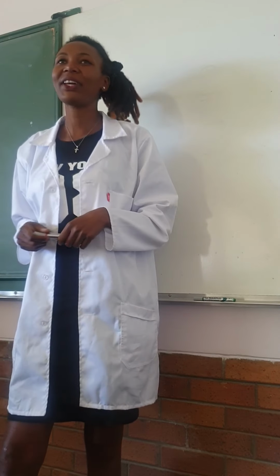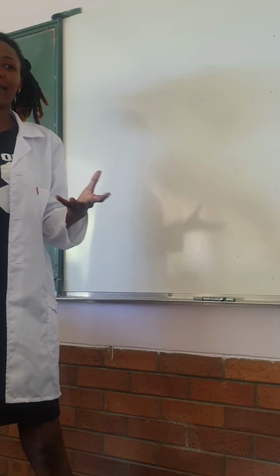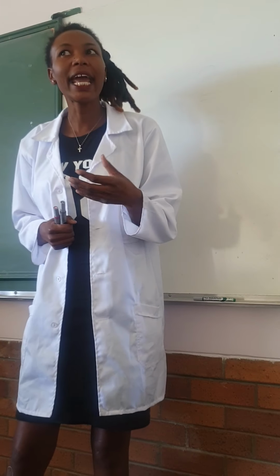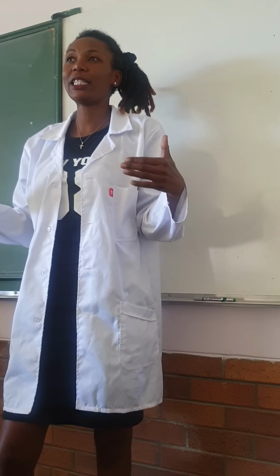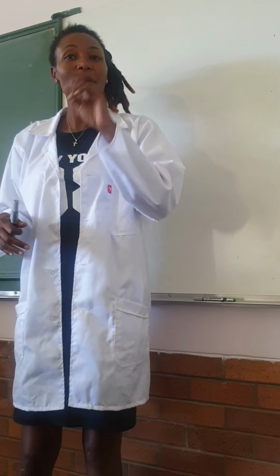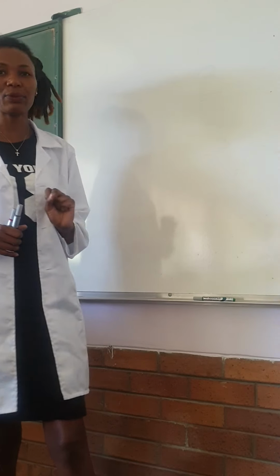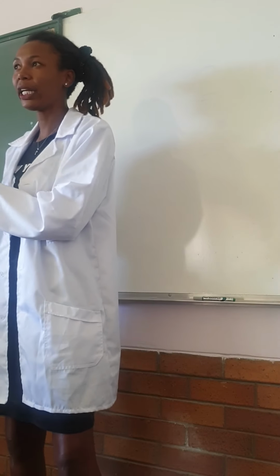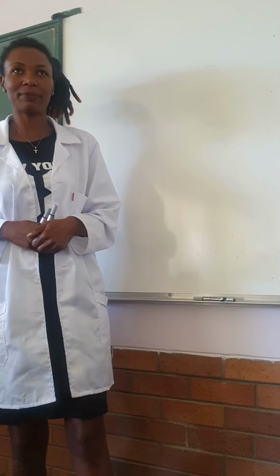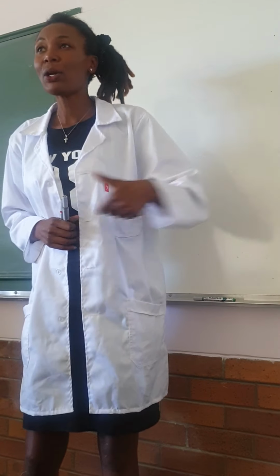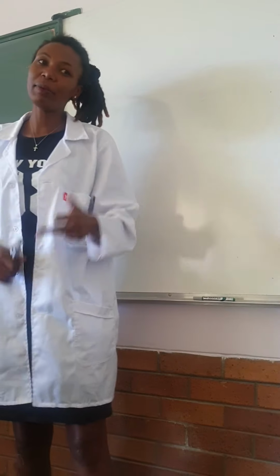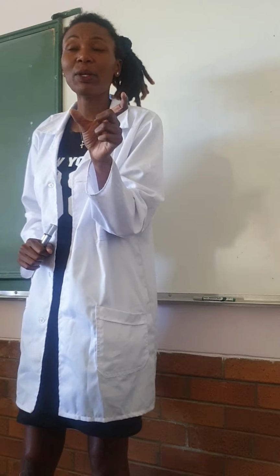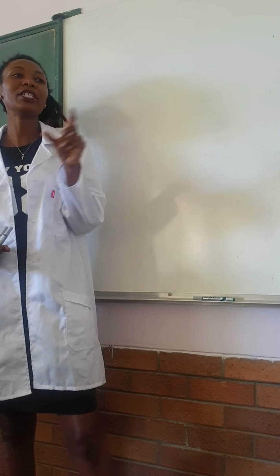Now, last term, that was cut a little bit short, we were looking at a very interesting topic, which is life and living. I want you to understand one thing before we start with the lesson: natural sciences is divided into three components or facets. We have biology, we have chemistry, and a little bit of physics. During the course of first term, we were looking at life and living, which is biology.